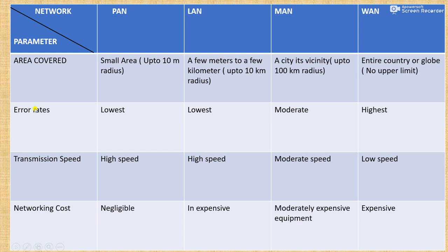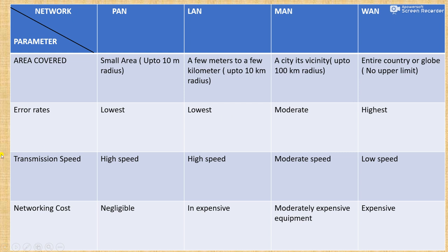After that, we have the error rate. Now tell me the error rate: when the devices are very close, that means the error rate is lowest. If the two devices in a LAN are also at a reasonable distance, the error rate is lowest, but in MAN the distance increases. Now if the distance increases, it means that the error rate is moderate. After that in WAN the error rate is highest. Now this is a wide area network, the distance between the two devices is highest. It means the error will be highest in this,